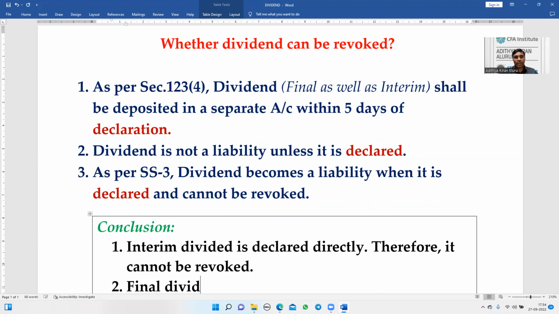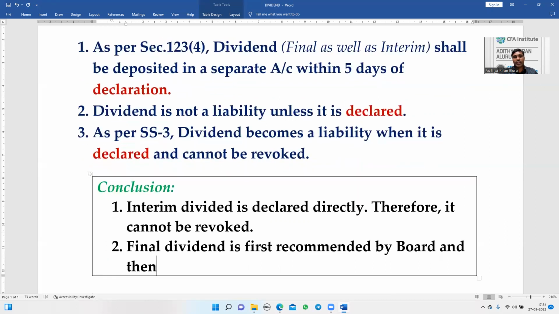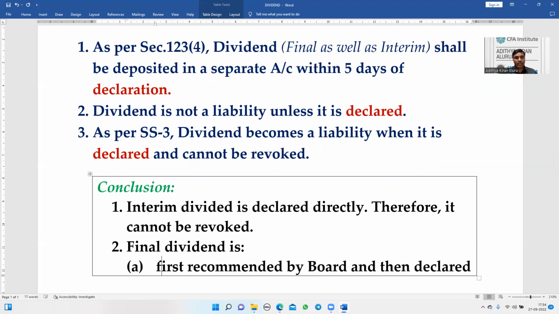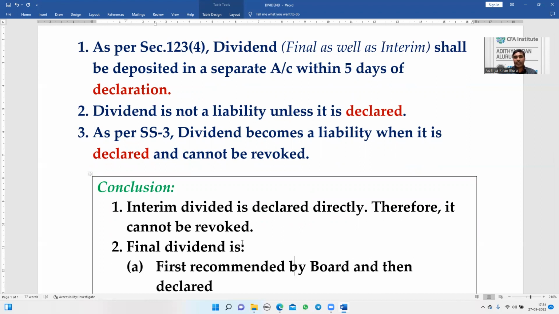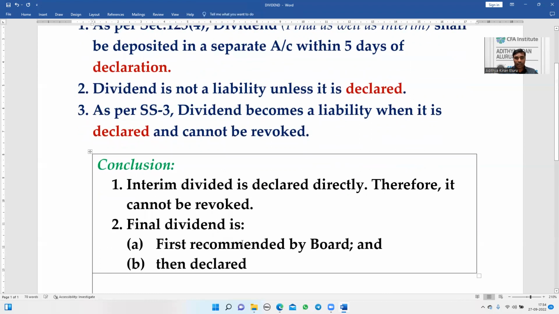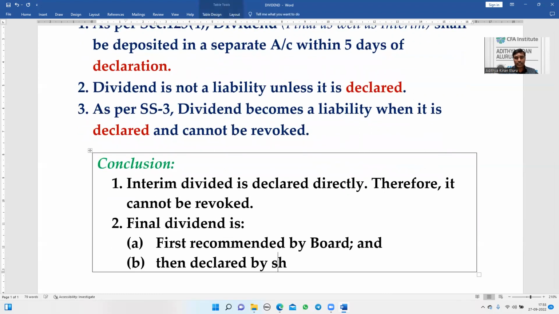Final dividend is first recommended by the board of directors, and then declared. There are two stages. Stage 1, the board of directors recommends the final dividend, then it is declared by shareholders at the general meeting.